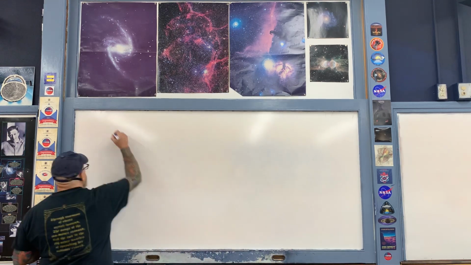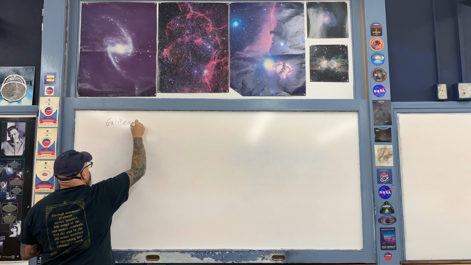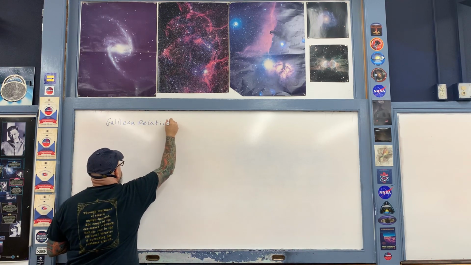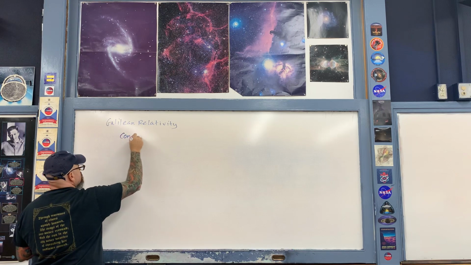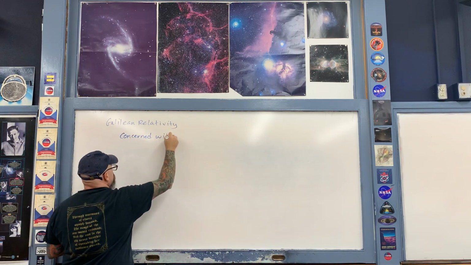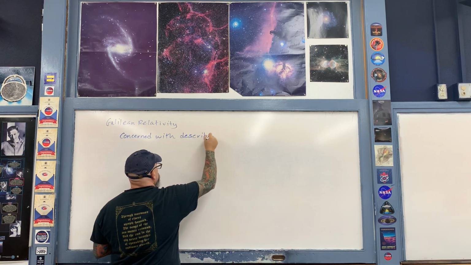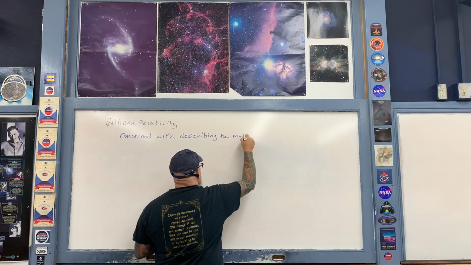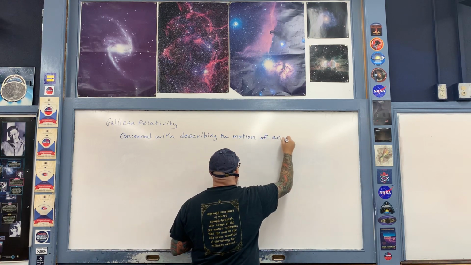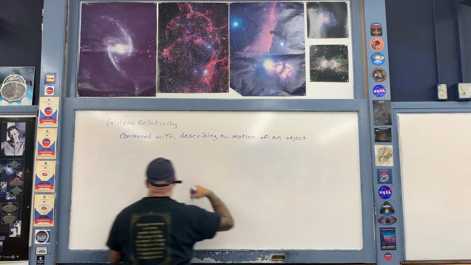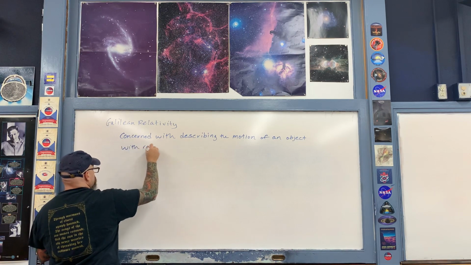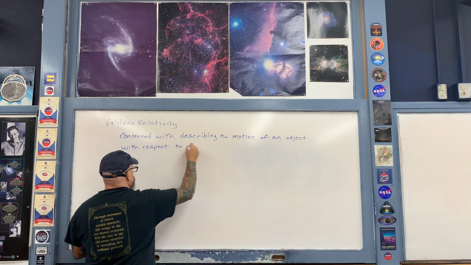Whether it be Galilean, special, or general relativity, what relativity is concerned with is describing the motion of an object with respect to those two different reference frames. Okay, let me begin to write out this description for you. Galilean relativity is concerned with describing the motion of an object with respect to two different reference frames.